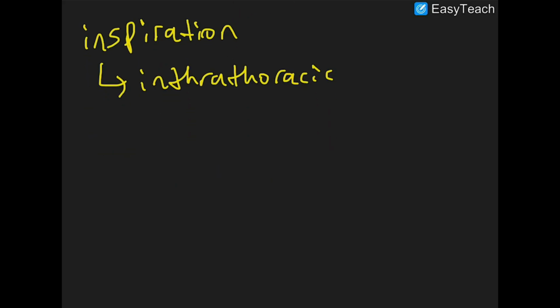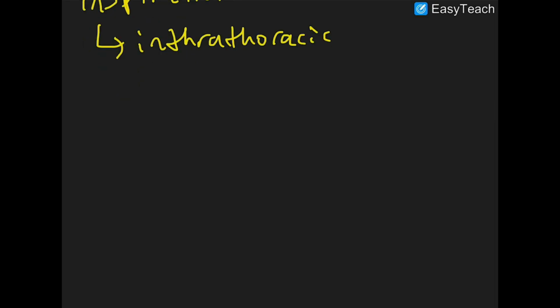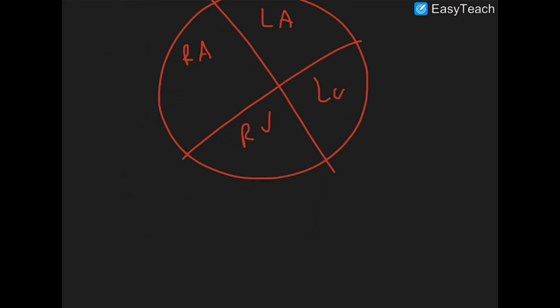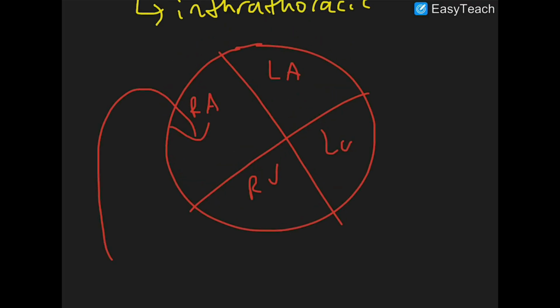And so if we looked at the heart, just a rough sketch, let's say this is your right atrium, right ventricle, left atrium, and left ventricle. We said that when you take a deep breath in, more blood will rush to the right side of your heart.